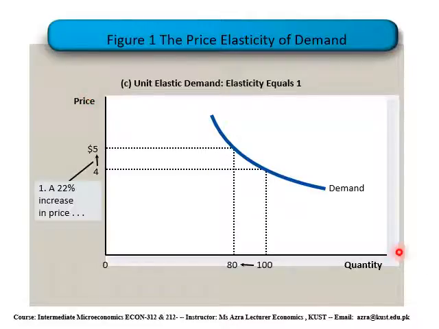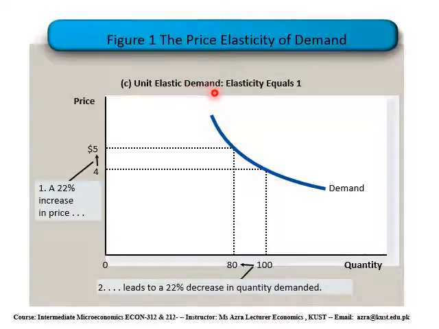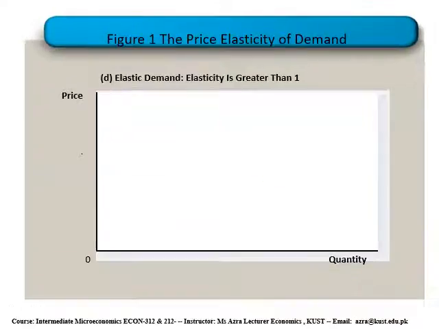Uniform changes between quantity demanded and price level is called unit elastic demand curve, where elasticity of demand is equal to 1.